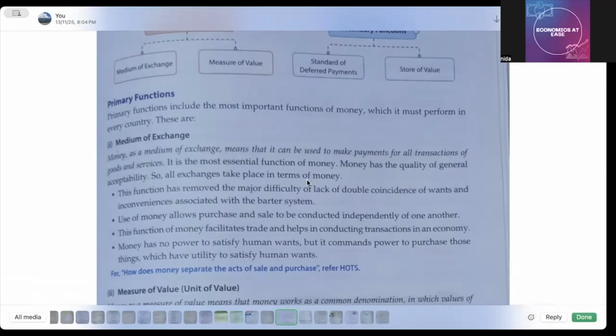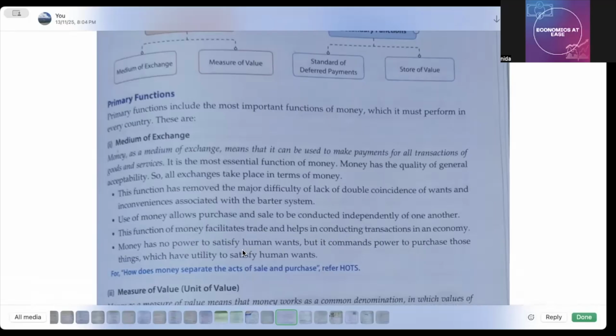All exchanges take place in terms of money. This function has removed the major difficulty of lack of double coincidence of wants, जो मैंने आपको just अभी बताया है, and conveniences associated with the barter system. Use of money allows purchase and sale to be conducted independently of one another. It means आप purchase करो, जरूरी नहीं है आपको सामने वाले को ढूंढना है. You can also easily sell because now the goods can be measured in terms of money, right? Then this function of money facilitates trades and helps in conducting transactions in an economy.